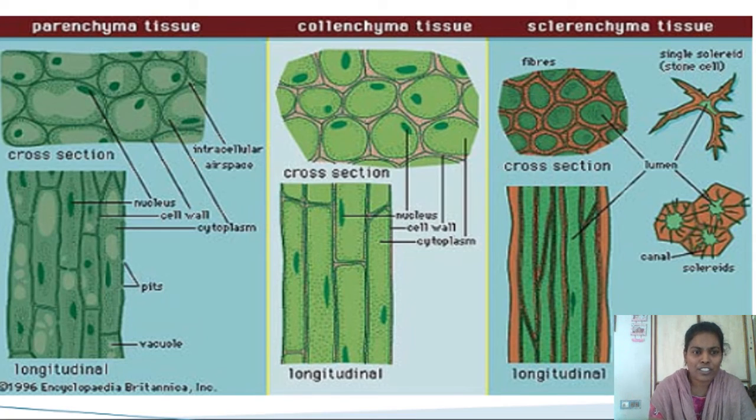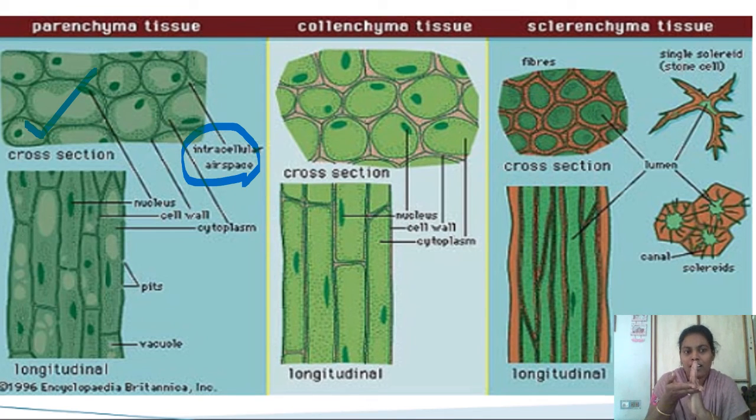Look at the pictures here. Three types of tissues I have given. Look at the structure. This is parenchyma. The cells are loosely packed. Intercellular spaces are more. This picture is a cross section, that means horizontal view. And the second picture is a vertical view.